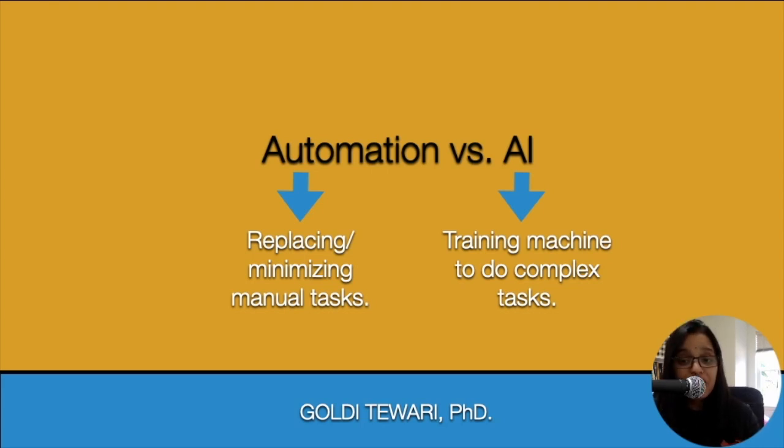Now let's talk about AI. AI is training machines to do complicated tasks. So automation is one of the byproducts of AI, but AI is a broader term. We have more expectations from AI to do bigger tasks, to solve bigger problems. In this course, we will learn Python, which can be used to perform both automation and AI. And learning a programming language like Python is a great asset if you want to move to an automation and AI career. So there is another reason for you to learn Python.